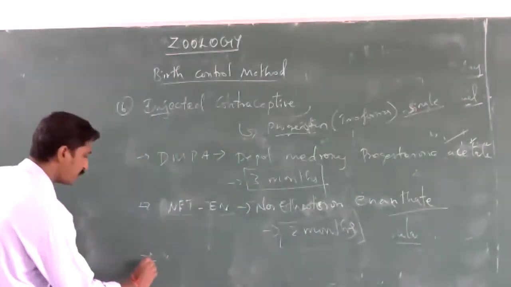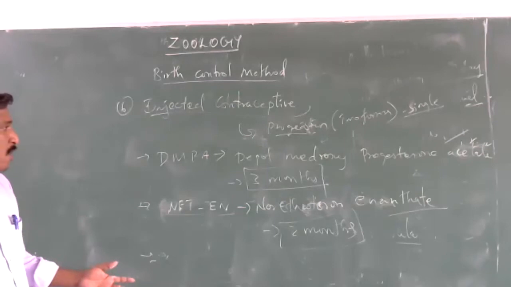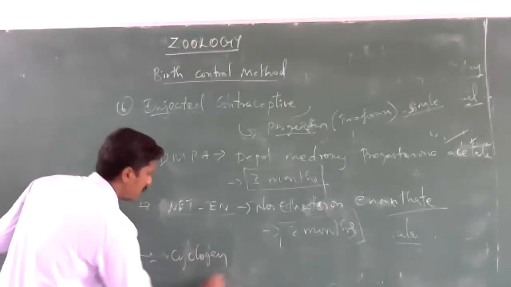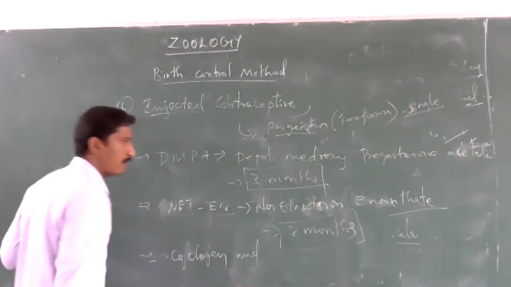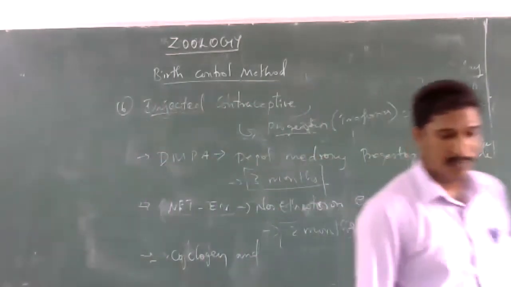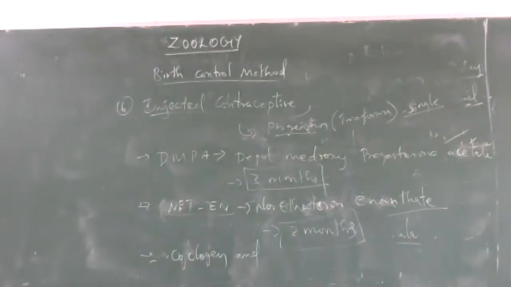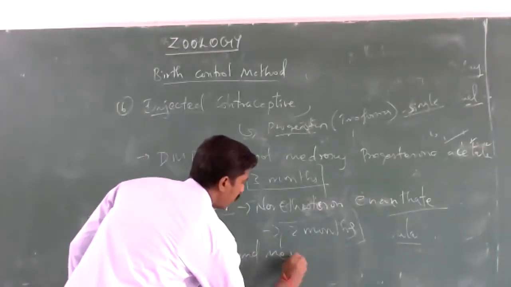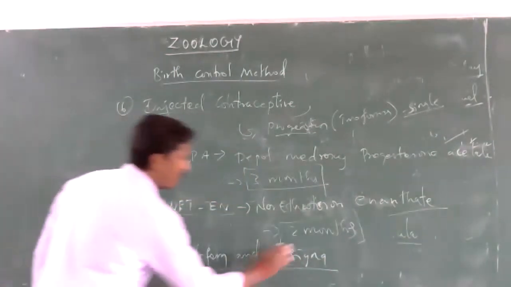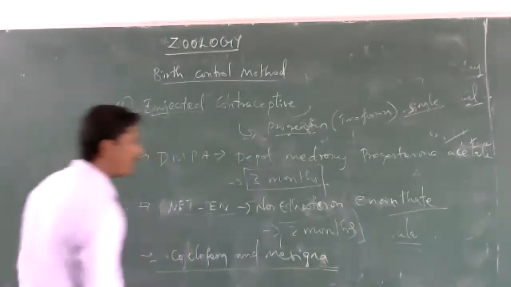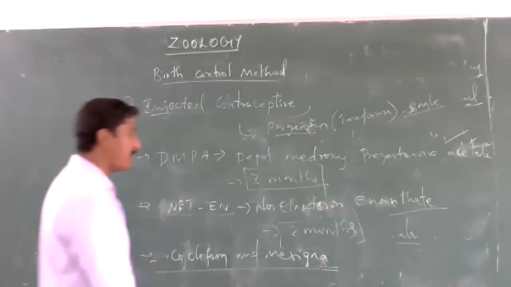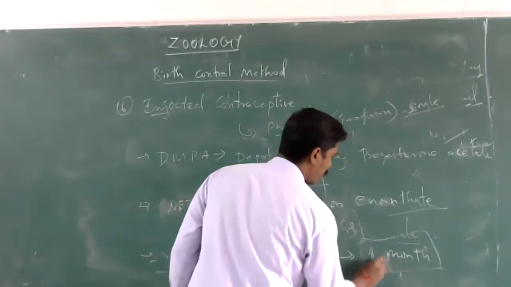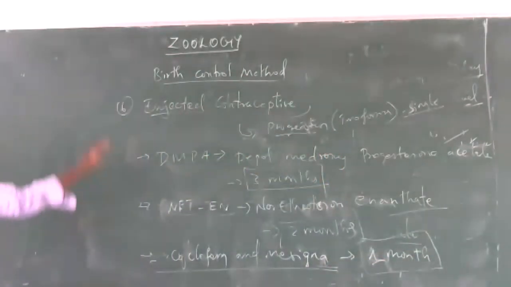The next one is also available, providing 1 month of contraception: Cyclofem, also called Mesigyna. It is another injected contraceptive, and it provides 1 month of contraception. So these are all injectable contraceptives.